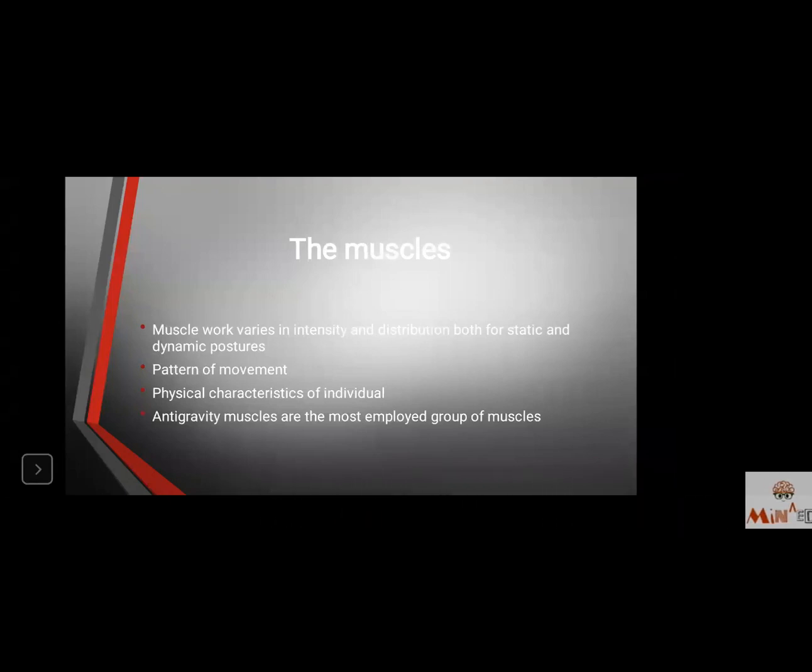The muscles will have more energy expenditure in order to complete the same distance in comparison to a short person, who will take the same number of steps, but the energy expenditure and the muscle work will be quite less. Now, fourth point, anti-gravity muscles are the most employed group of muscles.